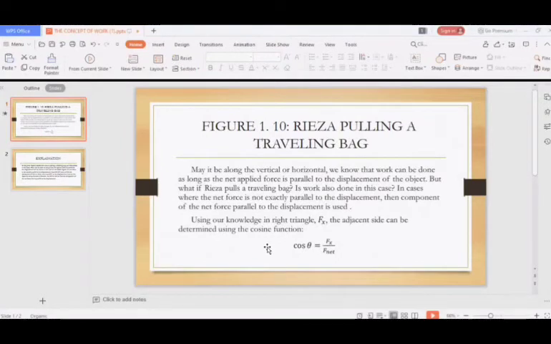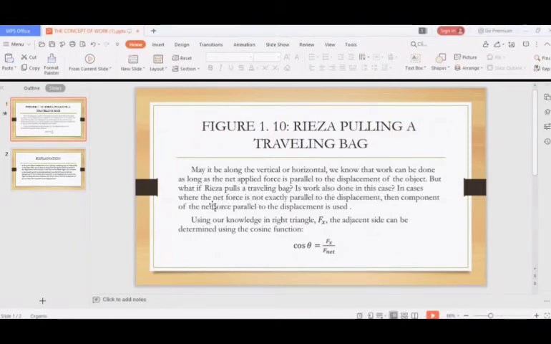I'm going to discuss the figure about Reza pulling a traveling bag, may it be along the vertical or horizontal. We know that work can be done as long as the net applied force is parallel to the displacement of the object. But what if Reza pulls a traveling bag? Is work also done in this case?